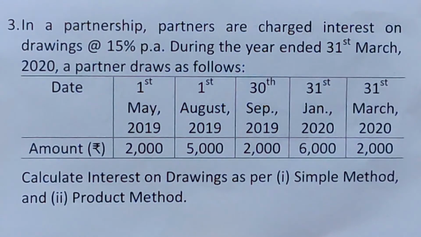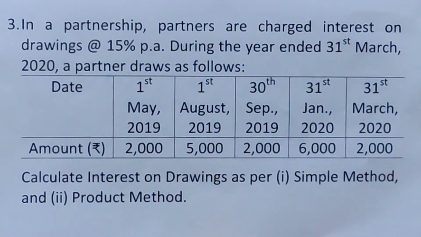In a partnership, partners are charged interest on drawings at 15% per annum. During the year ended 31st March 2020, a partner draws as follows. These are the drawings by a partner on different dates: on 1st May 2019 he has withdrawn 2000 rupees, on 1st August 2019 5000 rupees, on 30th September 2019 2000 rupees, on 31st January 2020 6000 rupees, and on 31st March 2020 2000 rupees. We are required to calculate interest on drawings as per the simple method and product method.